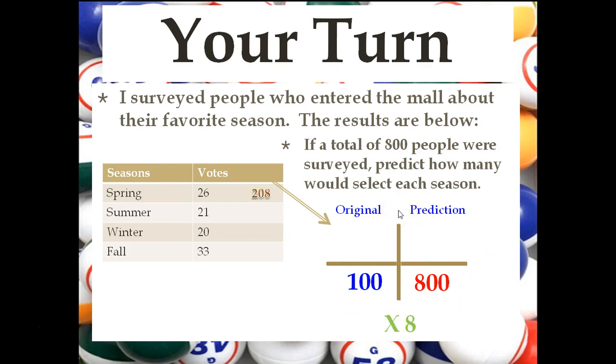26 times 8 is 208. 21 times 8 is 168. 20 times 8 is 160. 33 times 8 is 264. And if you add up all these, you should get a sum of 800. And we do. And there you go.